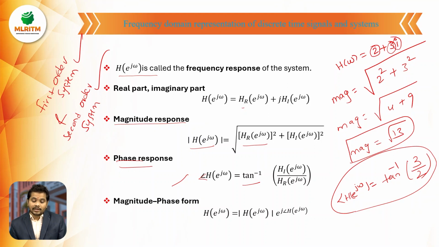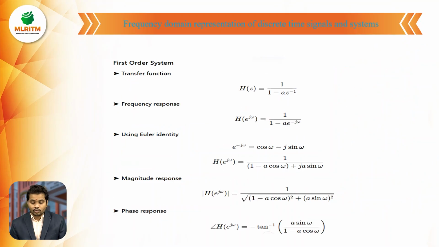So first I am considering a first order system. The first order system has a transfer function H of z equals 1 minus a z inverse. So what is the first order difference equation? It is nothing but y of n equals x of n minus a into x of n minus 1, or you can take it as a1 also. If it is second order, minus a2 x of n minus 2. So it's a first order system.